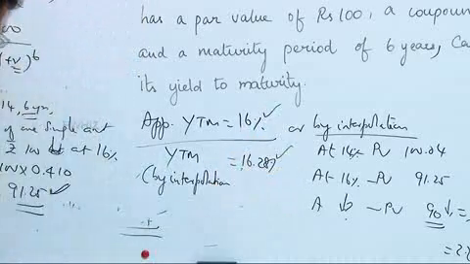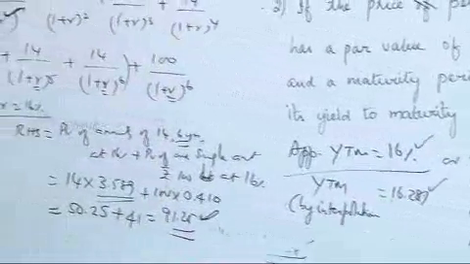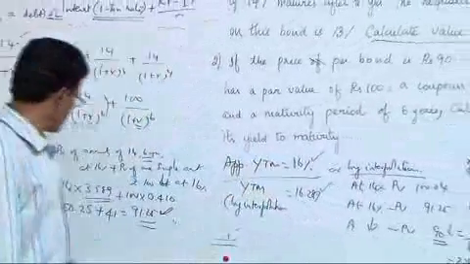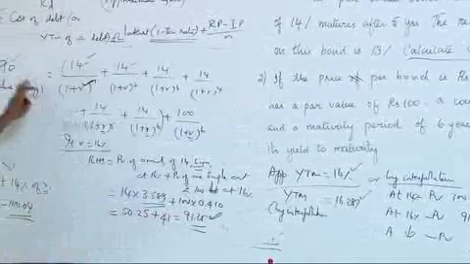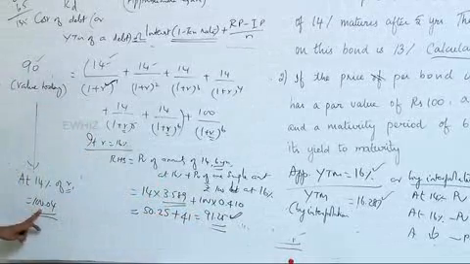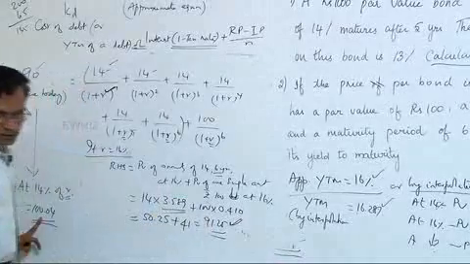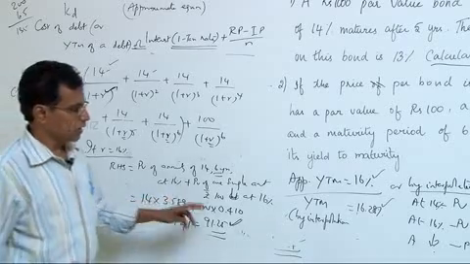This is also an answer. At 16%, I understand that as 91.25, which is very close to 90, and therefore I call yield to maturity as 16%. By interpolation, you have done for 14, you have done for 16. Both these figures are not 90. You need 90 here. 100 is something at 14%. When you increased it to 16%, it is 91.25. I should further increase that 16%.